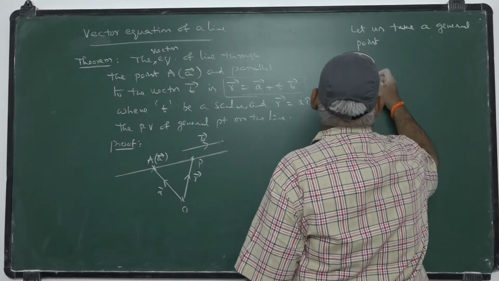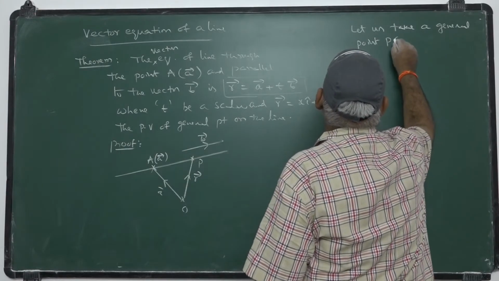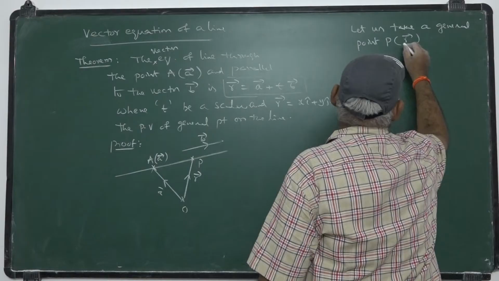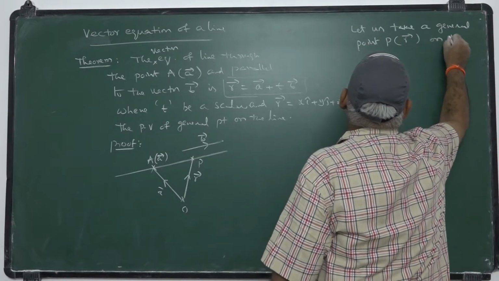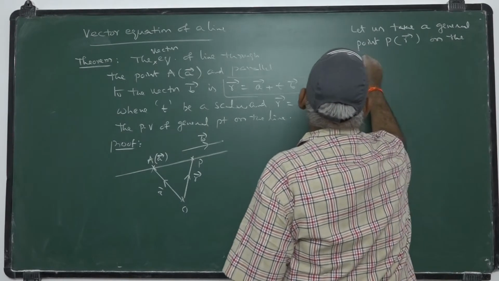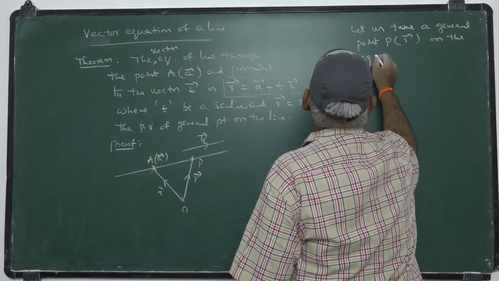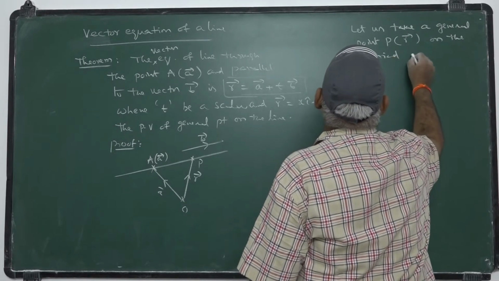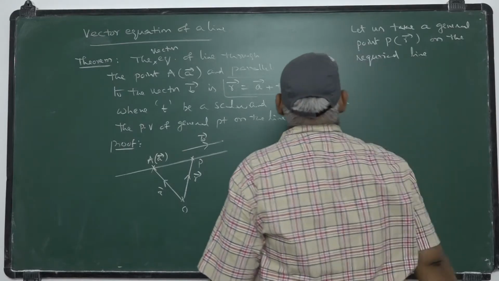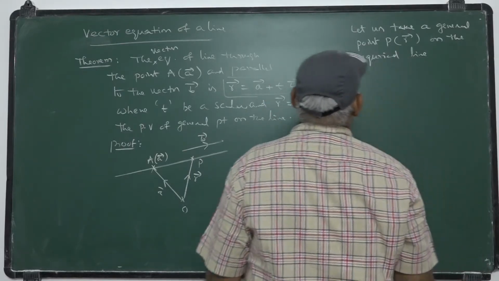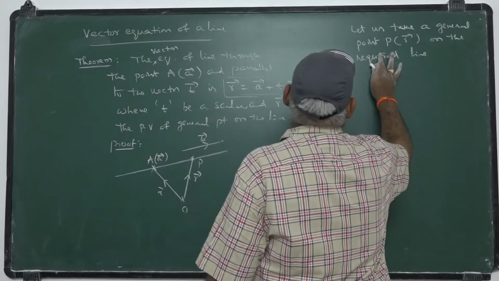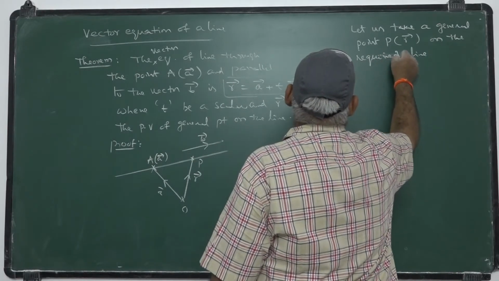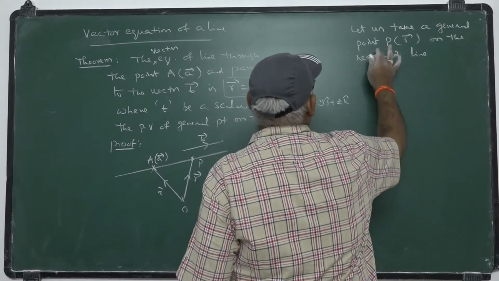Let us take a general point P on the required line, where the position vector of P is R bar.